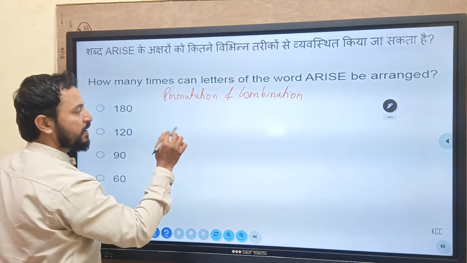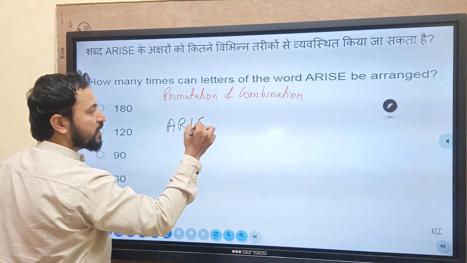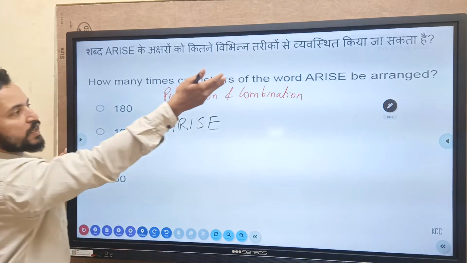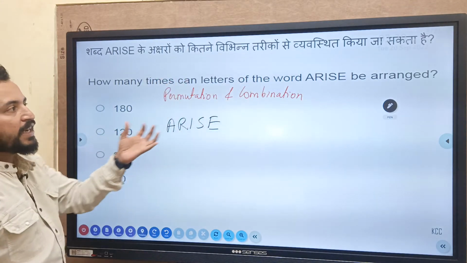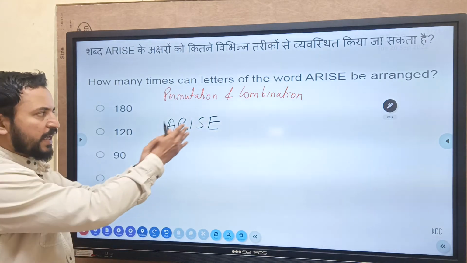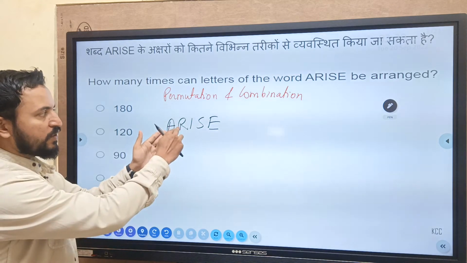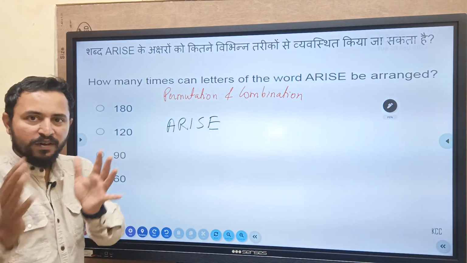ARISE word is given. Using this ARISE, how many different words, I mean, how many times can the letters of the word ARISE be arranged? A-R-I-S-E, this is one. Then I can change S with E, E with S. I can shift R this side. So many words can be formed.